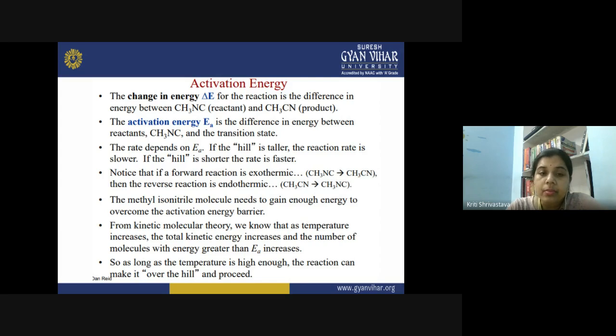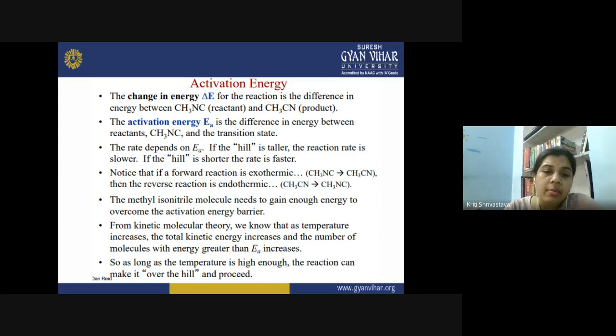So, this enough energy which is required to cross the activation energy barrier is called the activation energy of the reaction, right? For that reaction only, this is the activation energy. So if the methyl isonitrile is undergoing some other reaction, the activation energy would be different for that reaction, because in that case a different transition state would be formed. So for different reactions of the same type of chemical compound, the value of activation energy could be different.